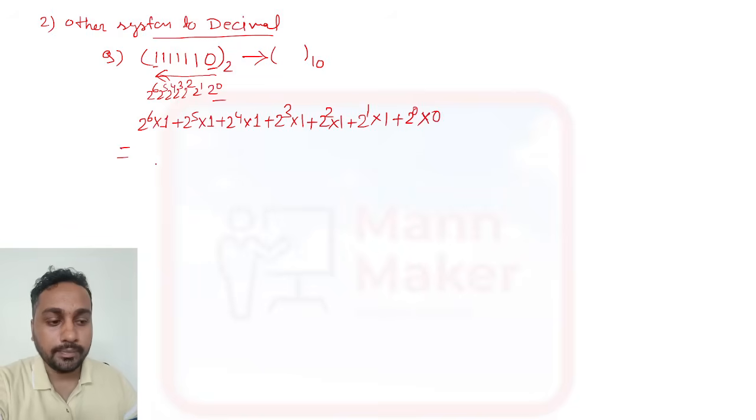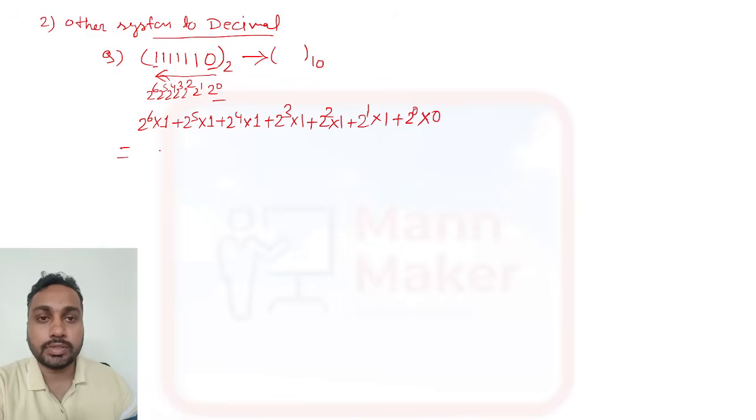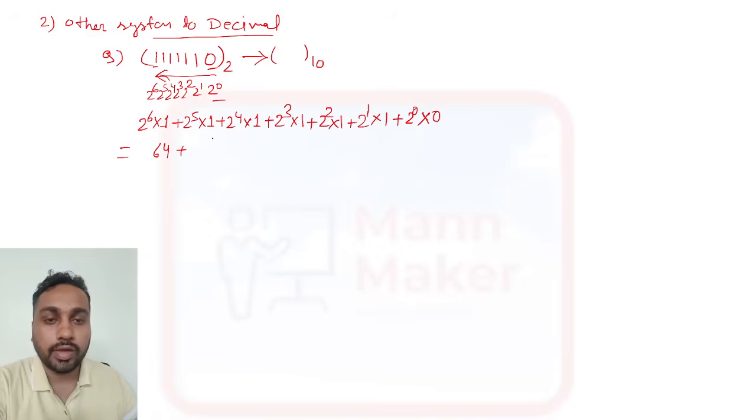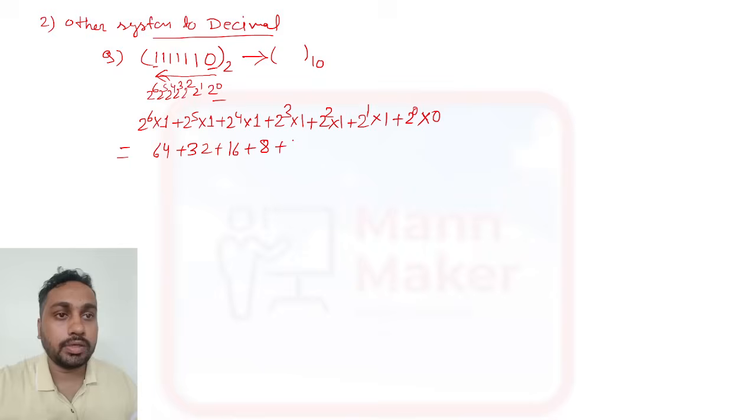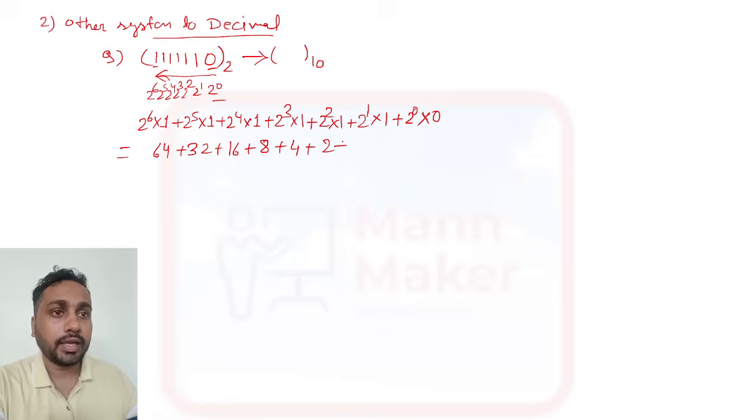Now you need to do a simple calculation. 2 to the power 6 is 64. 2 to the power 5 into 1 is 32. 2 to the power 4 is 16. 2 to the power 3 into 1 is 8. 2 to the power 2 into 1 is 4. And 2 to the power 1 is 2. Then 2 to the power 0: anything to the power of 0 is 1, and 1 into 0 is 0. Now do the simple addition: 64 plus 32 plus 16 plus 8 plus 4 plus 2 is equal to 126 decimal.